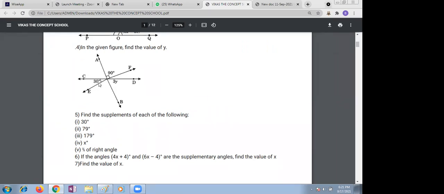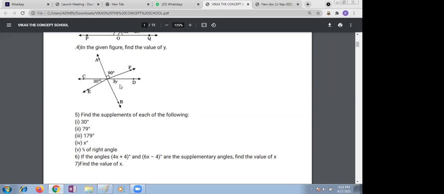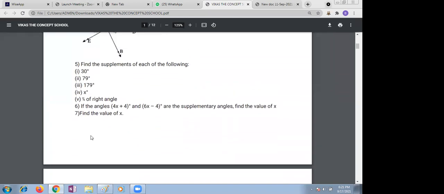Or else you can go this way also. 30 plus 90. These are vertically opposite. 60, ma'am. 60 divided by 3 is equal to 20. Y value is 20. 120 plus 3y equal to 180. 180 minus 120 is 60. 3y equal to 60, y equal to 20. Very good. Yes, ma'am. It will be 3 into 20, 60.